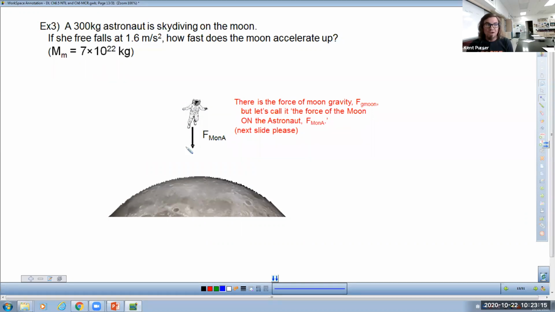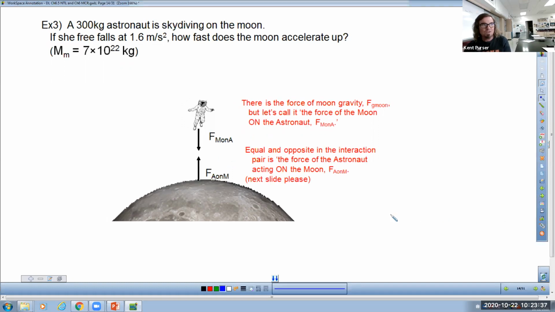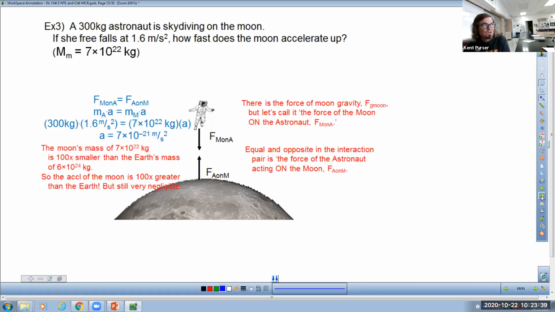While they're accelerating downward, the moon is accelerating upward because the astronaut, capital A, exerts a force on the moon that's equal and opposite. So those two forces cancel each other out, but because they're acting on different objects, each one is moving, each one is accelerating. But by how much? That's why I'm having you skip this one, because once we put the numbers in here, you see that the acceleration is still extremely small.